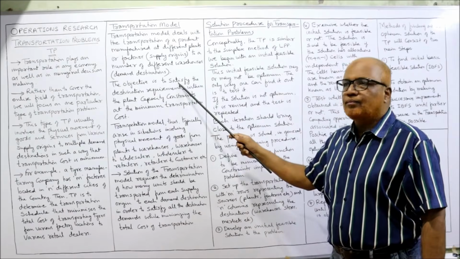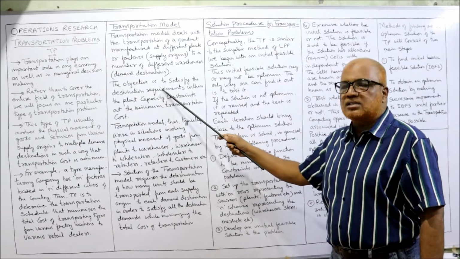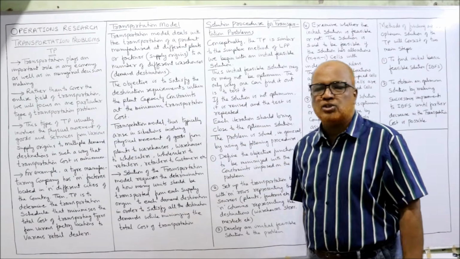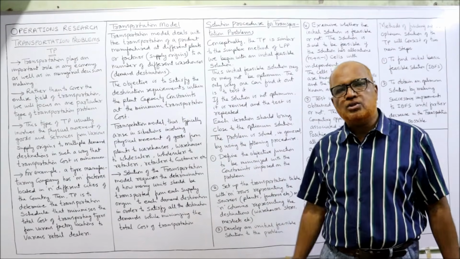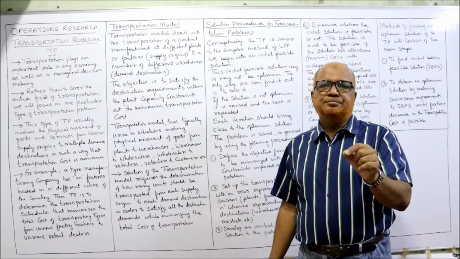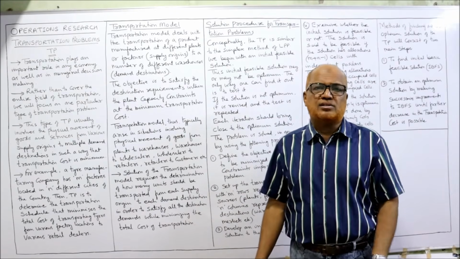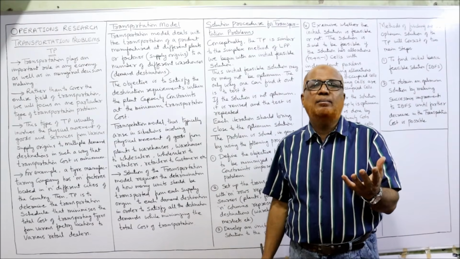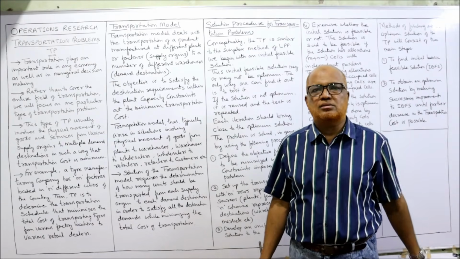The objective is to satisfy the destination requirement within the plant capacity constraint at the minimum transportation cost. This is very important. The objective is, within the constraints of the supply, we have to satisfy the demand requirement of the destinations.